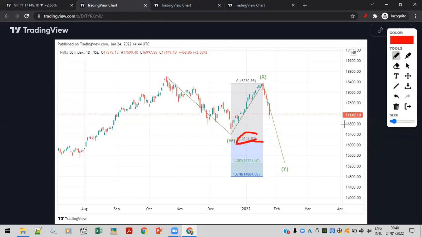So minimum that fall is expected, and looking at this severity of fall, we can expect a deep correction on the downside, and it can break even this level. But somewhere near 15,900 or 980 something, if it reaches, then that could end the correction as well. So this could be a complex correction. So there are a couple of things to note here.